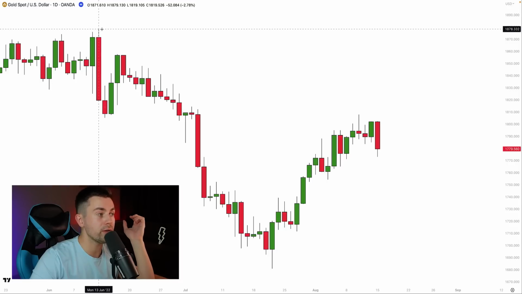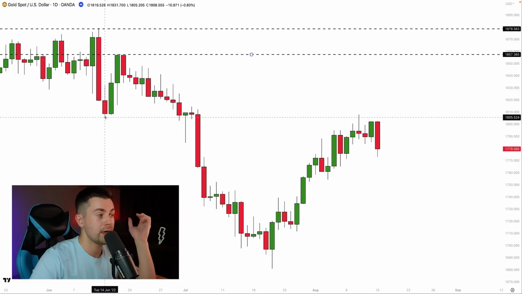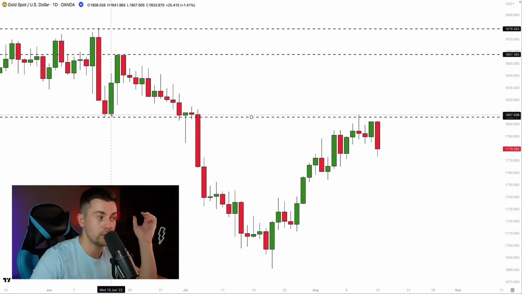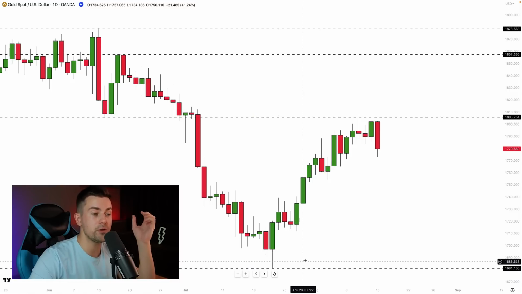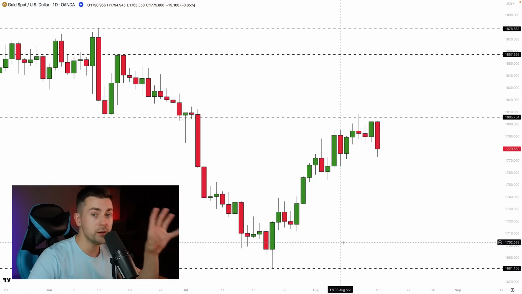The first swing high that I see is over here, then we have a very important swing high over here, then we have a swing low over here that was broken to the downside and that turned into the resistance, and over here we have a very important swing low that is a key support. So here are our key levels.